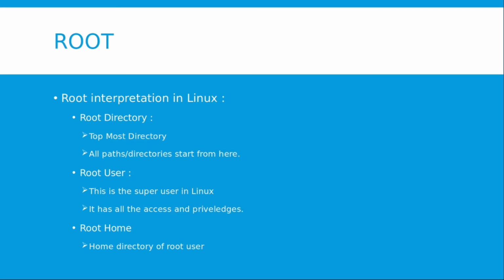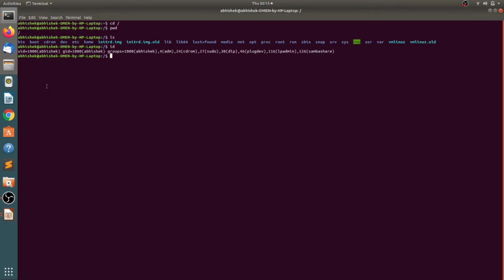The third term is the root home. Root home is the home directory of a root user. Now in Linux, every user has his or her home directory. But since the root user is a privileged one, it has its separate home in a different location, and that is called the root home. It has a path of forward slash and root. If I try to enter cd space forward slash root, it gives me a permission denied error. This is because our current user is not a root user and I want to enter the root home of the root user, which is denied.